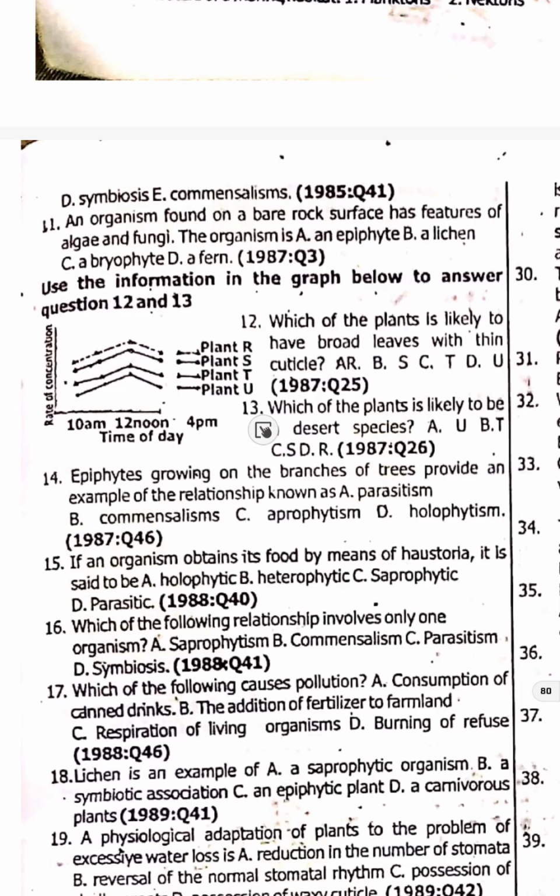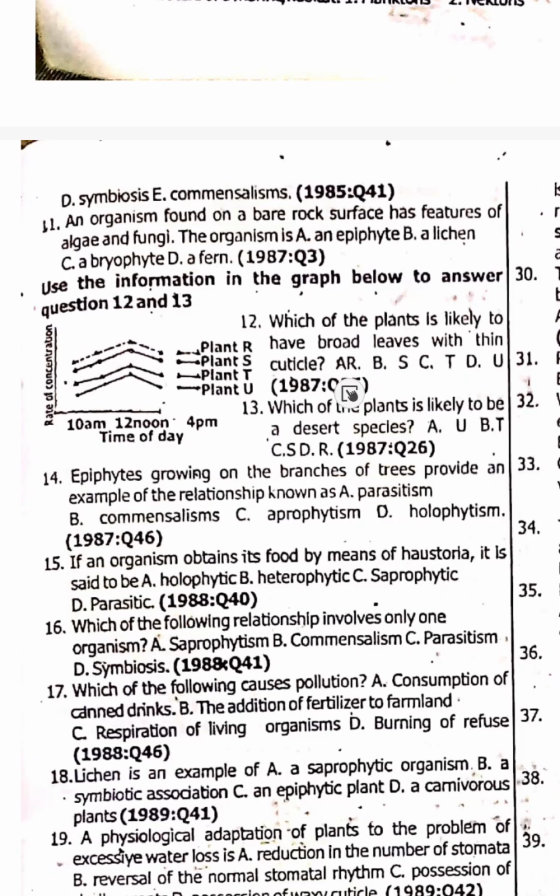Number 11. An organism found on a bare rock surface has features of algae and fungi. This one is called a lichen. 11 is option B. Algae and fungi are mutualistic partners, and whenever they are together, they are called lichen. The algae are autotrophs, producing the food for the union, while the fungi provide support. You understand?